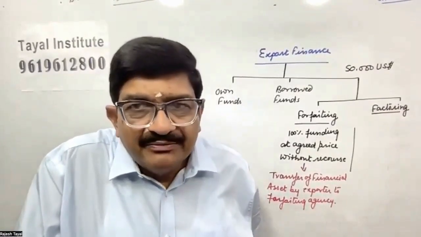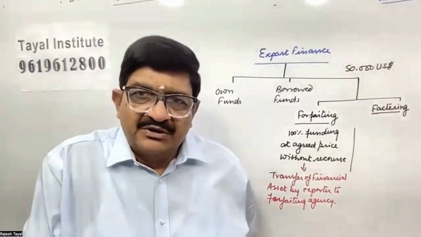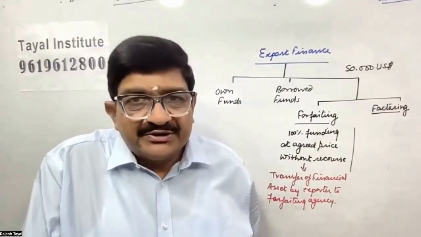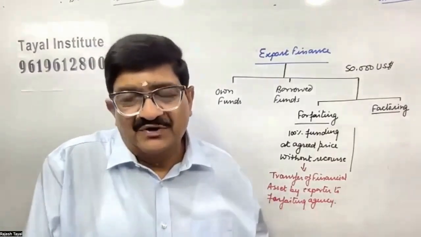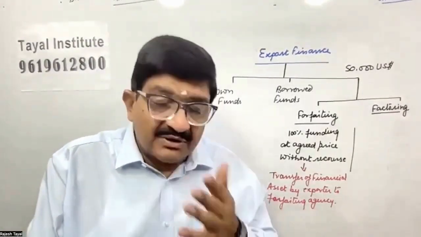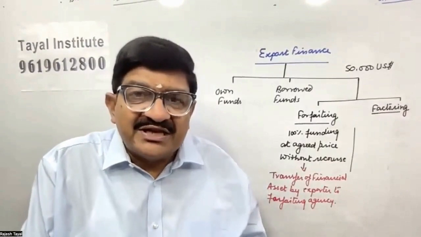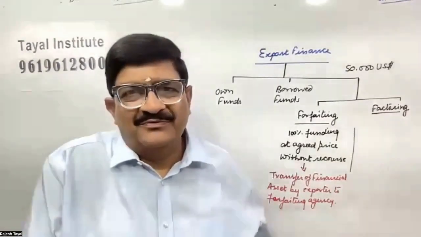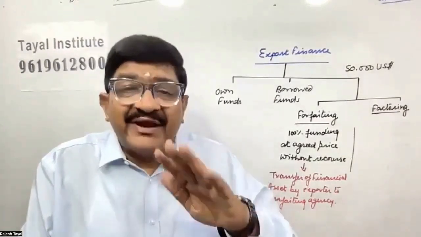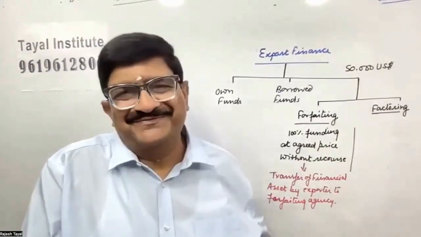Transfer of financial asset. If I am the exporter, I have an invoice on which I am going to realize the money. Is that my financial asset or not? Or let us put it simply, whether debtors are my financial assets or not.